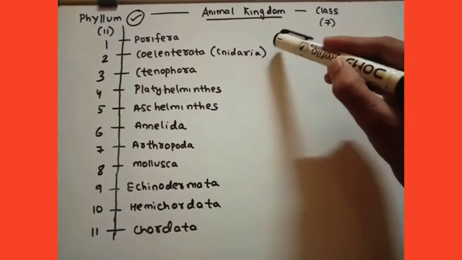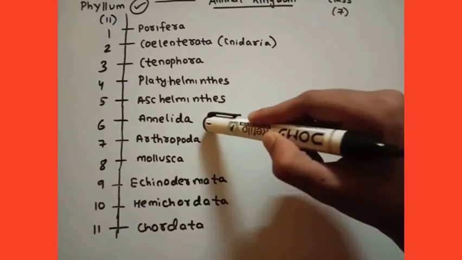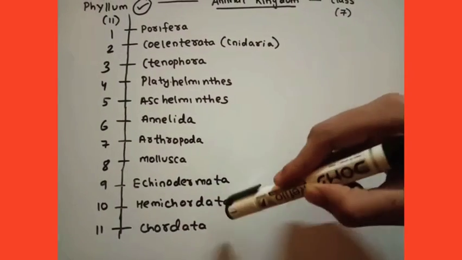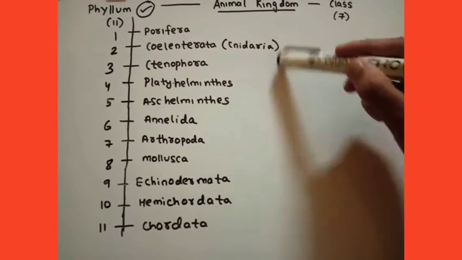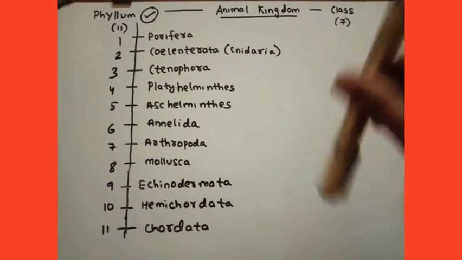The phylum Porifera, phylum Coelenterata (Cnidaria), phylum Ctenophora, phylum Platyhelminthes, phylum Aschelminthes, phylum Annelida, Arthropoda, Mollusca, Echinodermata, Hemichordata and Chordata. All this you have to remember in a serial way. Now let's go with the first phylum, and we will read all the examples in one shot.